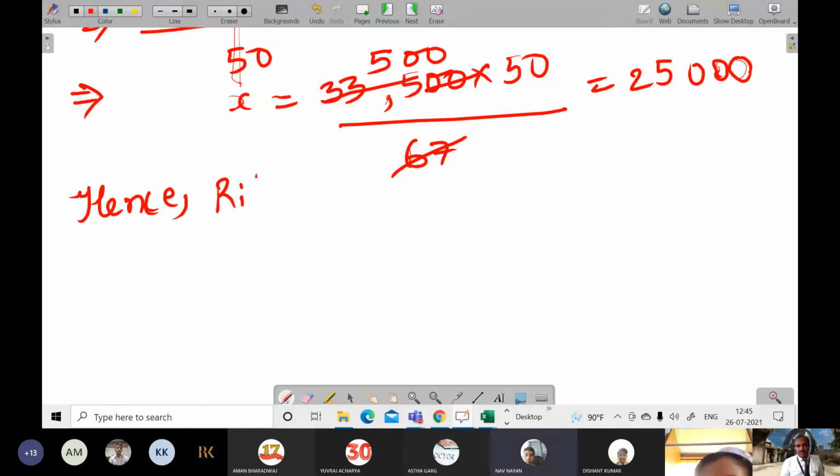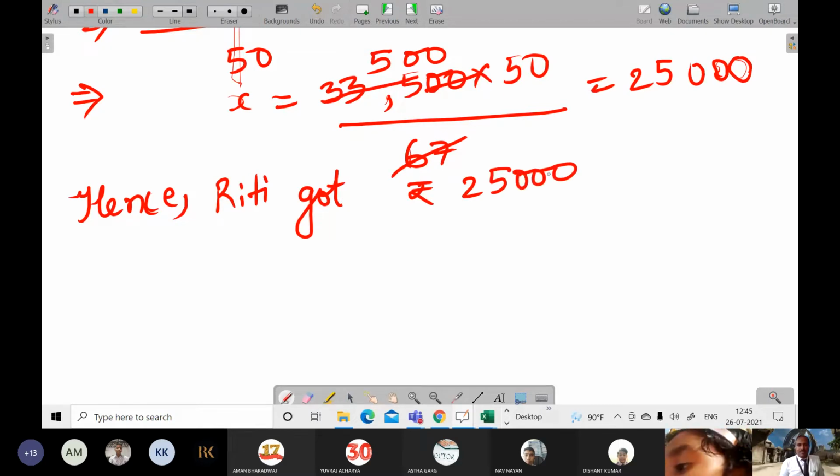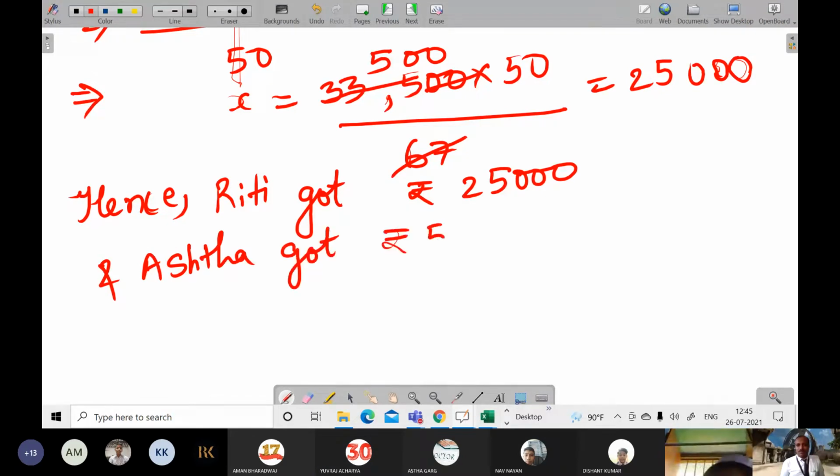Hence Ritti got rupees 25,000, and Astha got rupees 25,000 into 1 by 5, is equal to rupees 5,000.